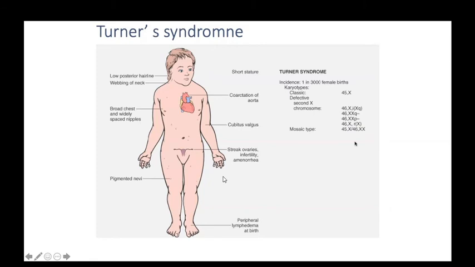This patient has a short stature. Okay, lower posterior hairline like boys, webbing of the neck. Yes, there is loose skin in the neck, which is webbing of the neck, and a broad chest, widely spaced nipples, coarctation of the aorta, cubitus valgus at the elbow, and this patient has streak ovaries, and these patients have infertility and amenorrhea. There are pigmented nevi on the skin and peripheral edema at the hands and on the feet also.